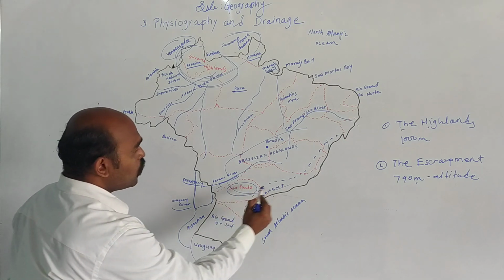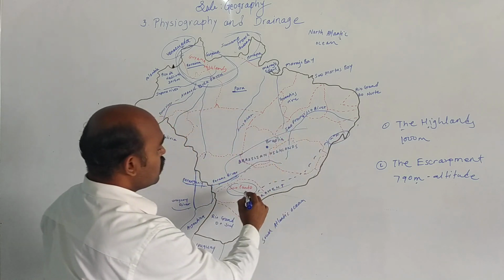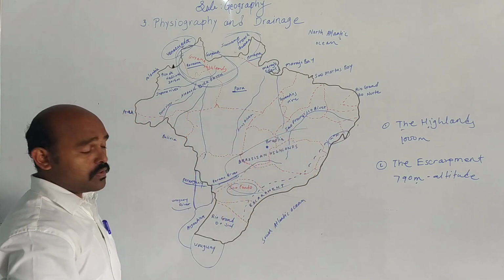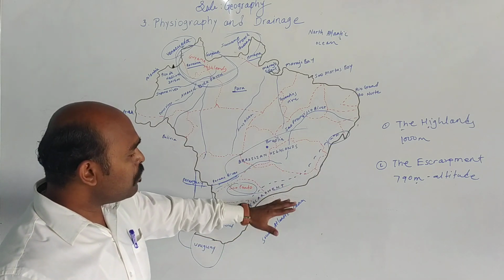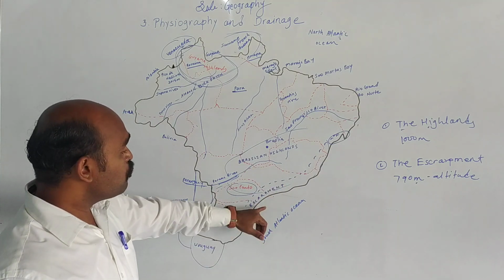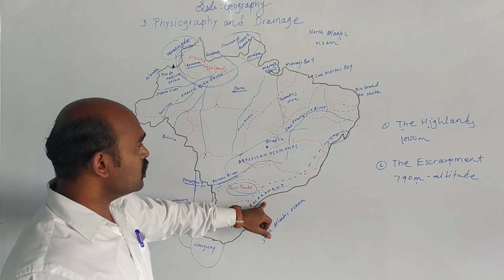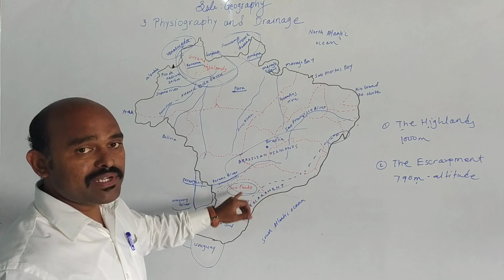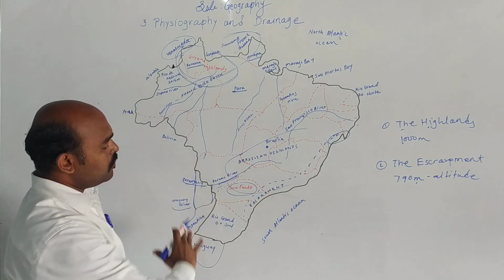From this Sao Paulo to Porto Alegre till here, it is very steep. Now this escarpment becomes the barrier to the southeast trade winds, which flow from here.